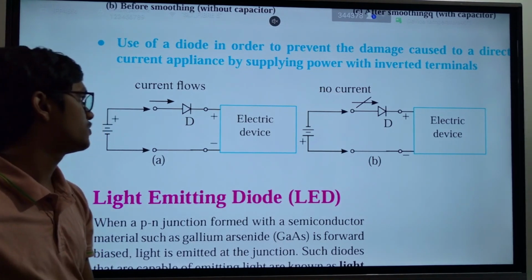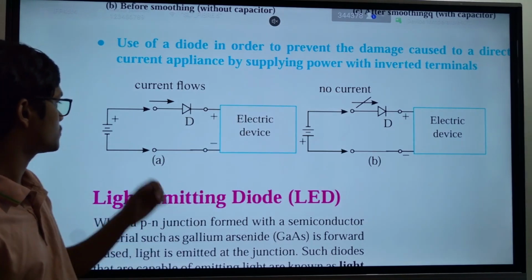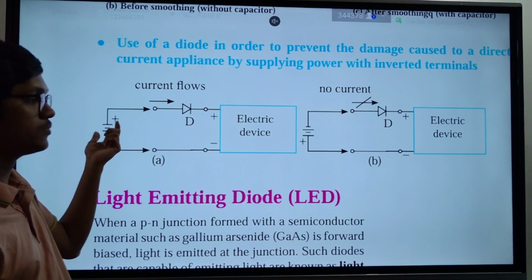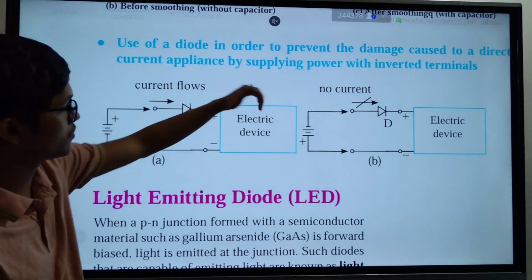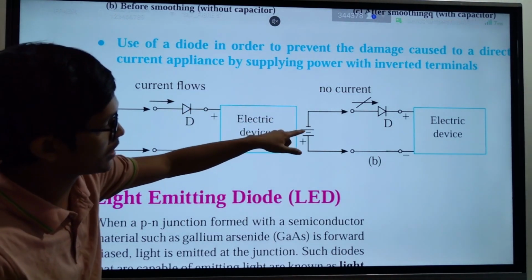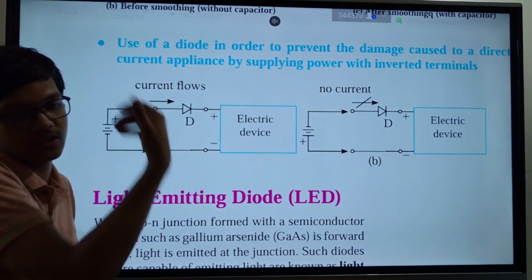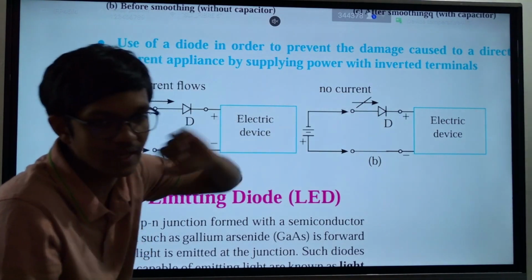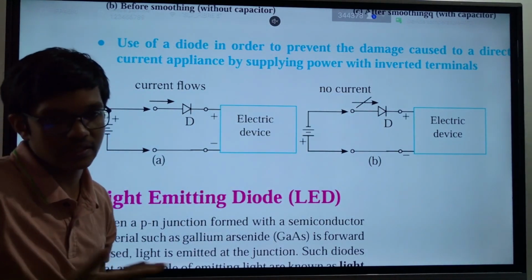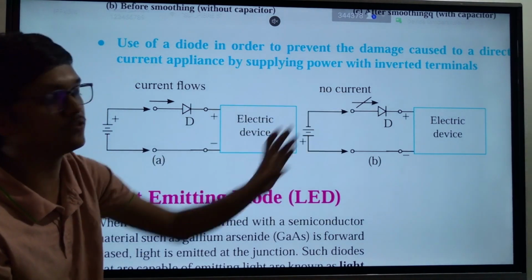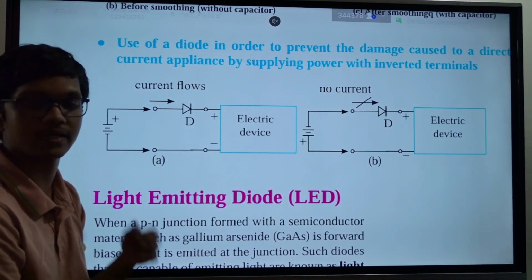Why? We connect a small diode here. If you connect the battery in your toy car in the correct direction, current will flow. But if you connect the battery in the wrong direction, it will not send current in the wrong direction through the circuit because we have connected the diode. It makes sure that current will not pass through the circuit when you connect the battery in the wrong direction, which will save your toy car. That is the basic idea.